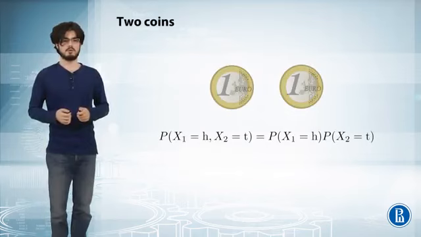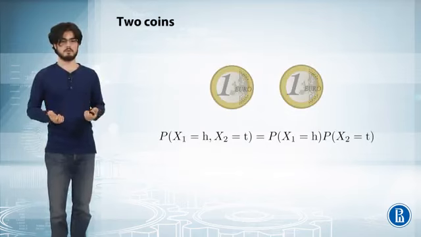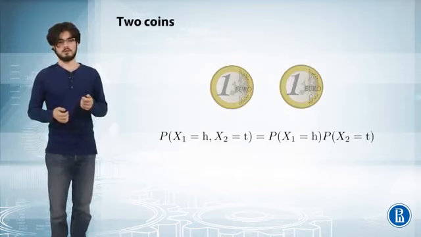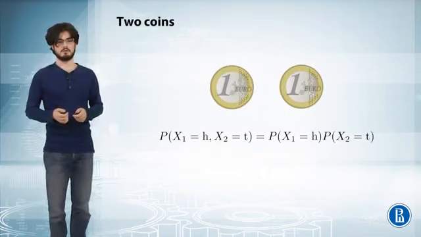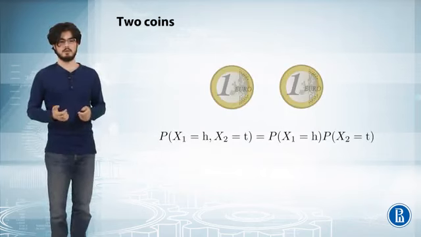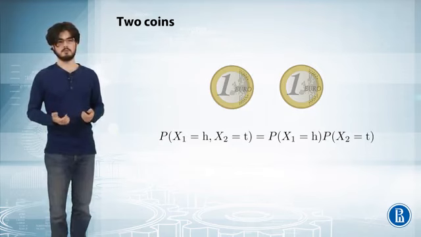Another example is throwing the 2 coins independently. Here, the probability that the first coin would land heads up and the second would land tails up equals to the product of the 2 probabilities. And so these random variables are independent.